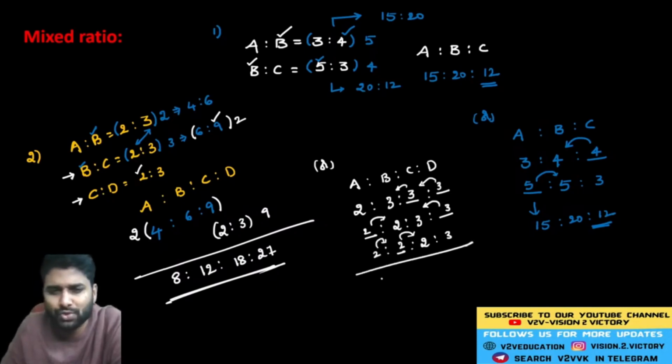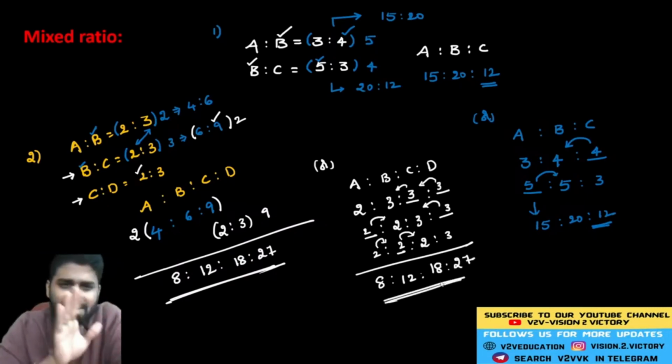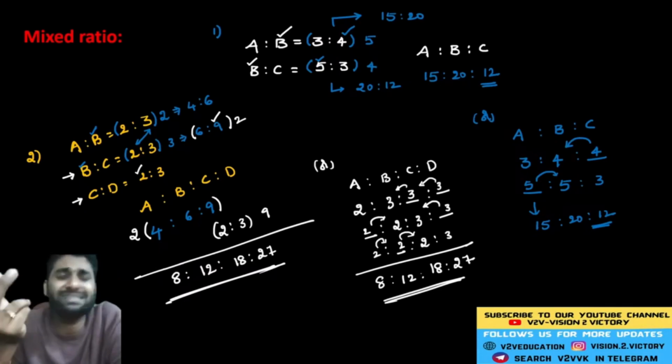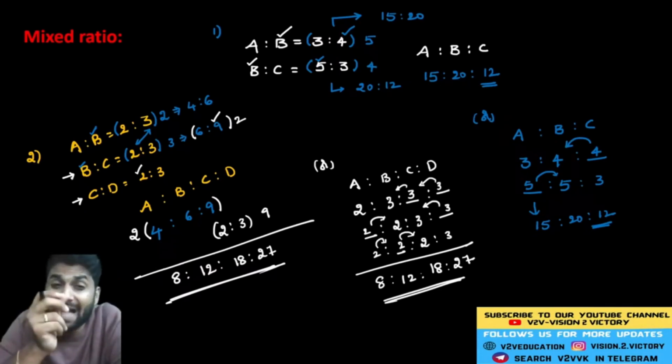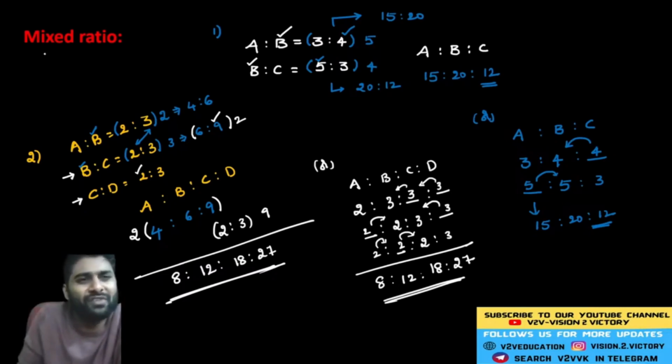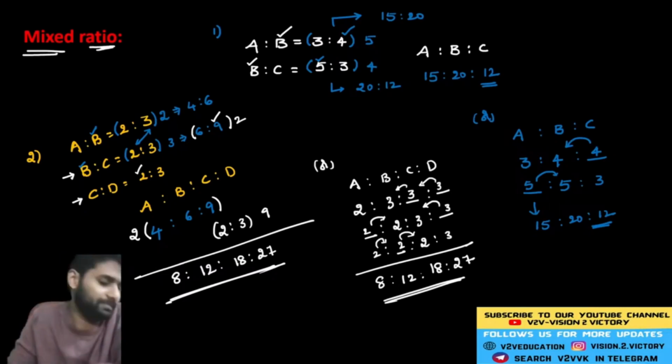So here 2 into 2 into 2 is equal to 8. 3 2s are 6, 6 2s are 12. And 3 3s are 9, 9 2s are 18, and 3 into 3 into 3 is equal to 27. Guys, just observe the calculation. Whether you calculate 3 elements, 4 elements, 5 elements, or 6 elements, you should identify the common element and equate it. So that is the concept of mixed ratio.